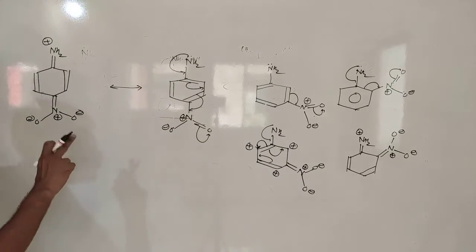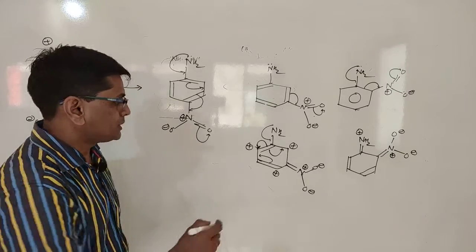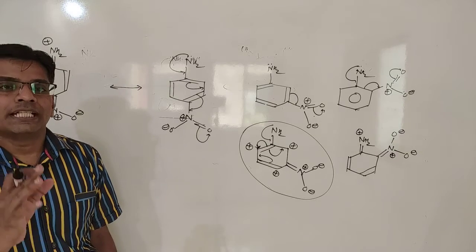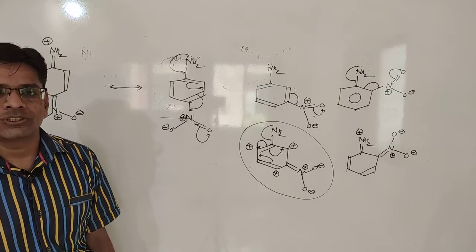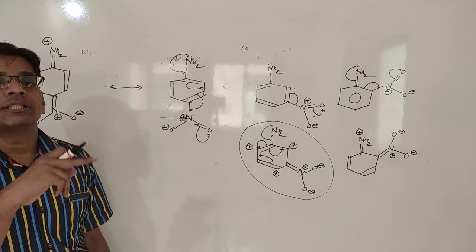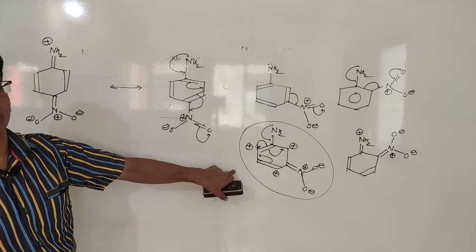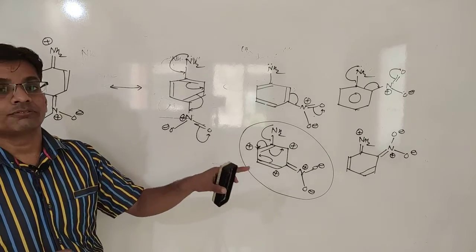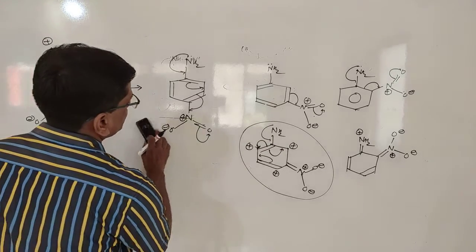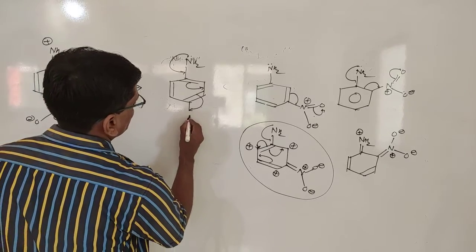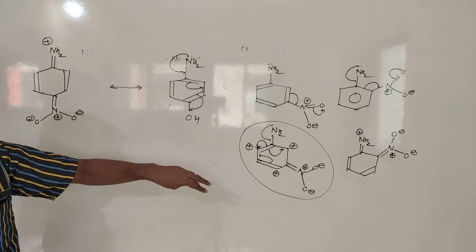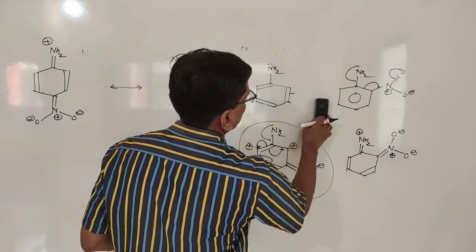That's why among ortho nitro, para nitro and meta nitroaniline, this meta nitroaniline is more basic because the NH2 lone pair is not directly in conjugation. That's why that lone pair is available on the nitrogen after the resonating effect. So that's why this is more basic, and ortho and para are weakly basic. Now instead of that, if we introduce OH functional group, an electron donating functional group, NO2 is electron withdrawing, now OH is electron donating.